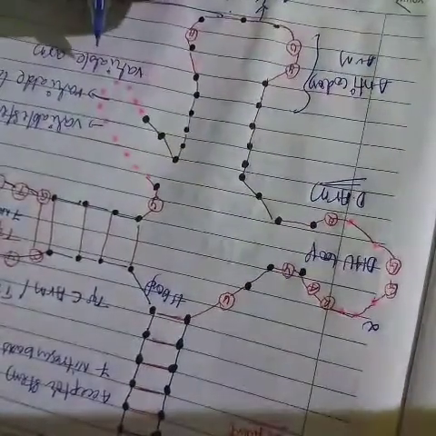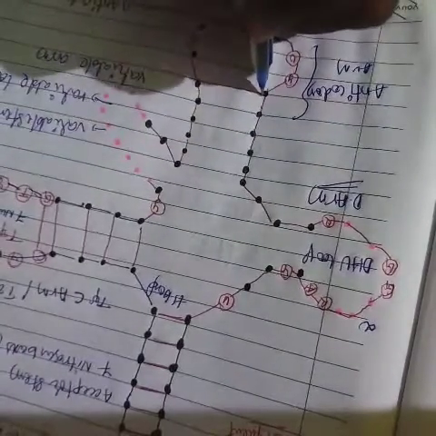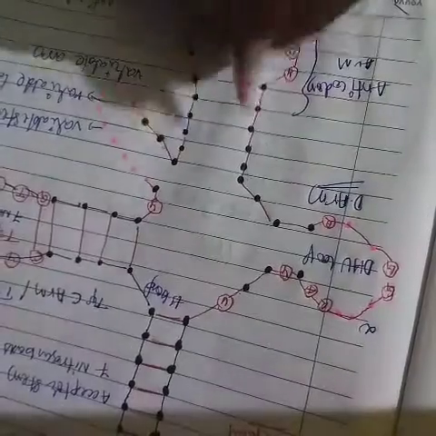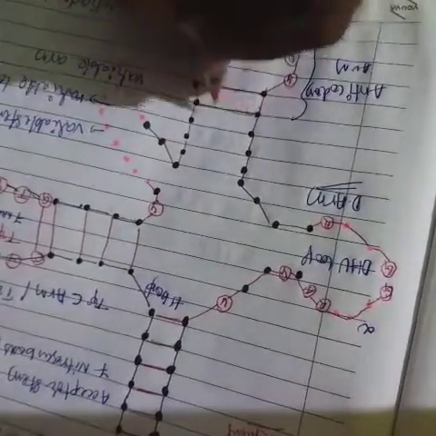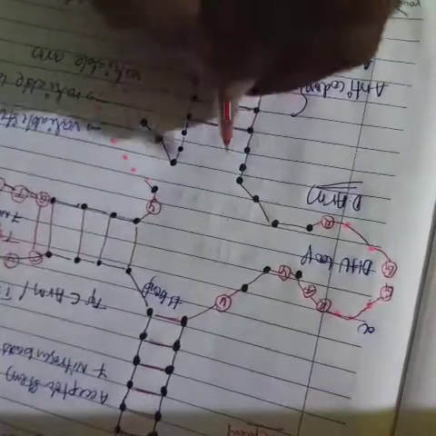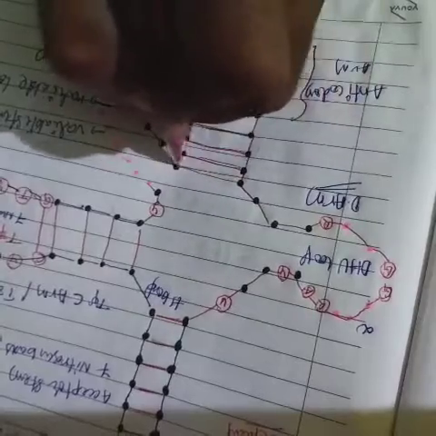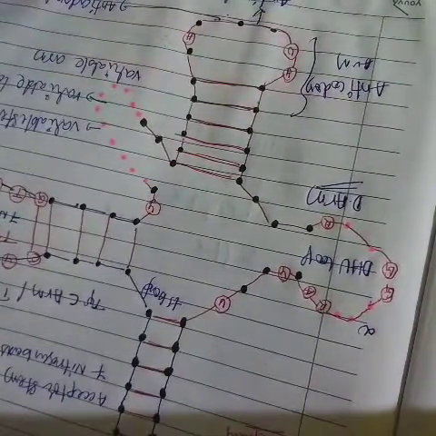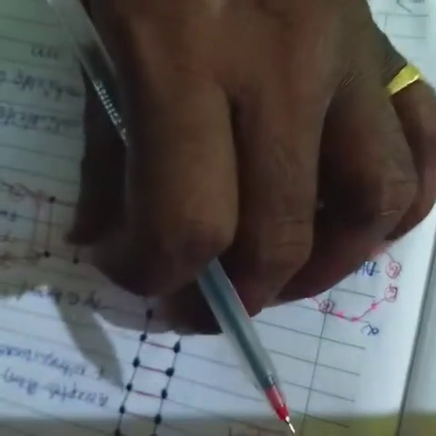Here also there are nucleotides. So this is the binding of the nucleotides, and this is the total purine and pyrimidine binding.